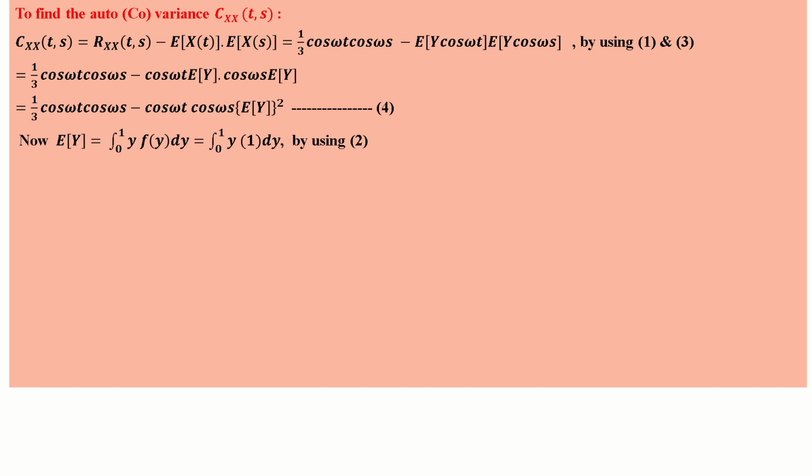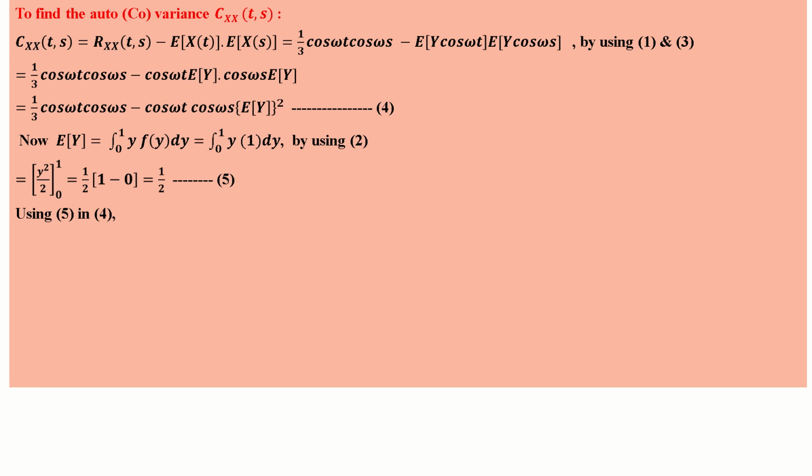Now we want the value of expected value of y, E of y, which is equal to, from the definition, integral 0 to 1 y f of y dy. Integral 0 to 1 y, f of y is 1 by equation number 2, into dy. So integrating y, you will get y square by 2, lower limit 0, upper limit 1. Substituting the lower and upper limits, you will get 1 by 2, that is equation number 5.